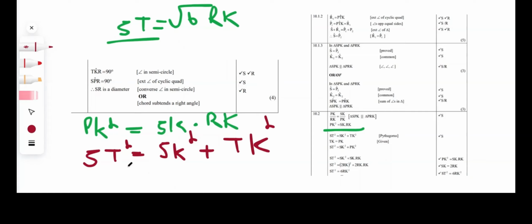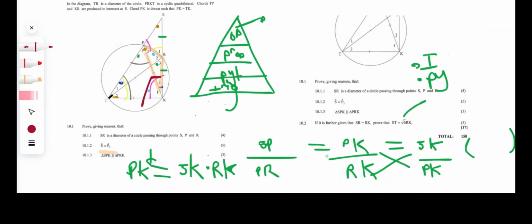Pay attention to each and every single line that is a part of your equation, guys. ST is a part of it, so that's fine. What about TK? Let's look at where TK is in our diagram. TK is equal to PK. Remember they stated that in the beginning, in the heading, in the extract above. They stated that PK is equal to TK, right? So we're going to replace the TK with the PK because they're equal to each other.